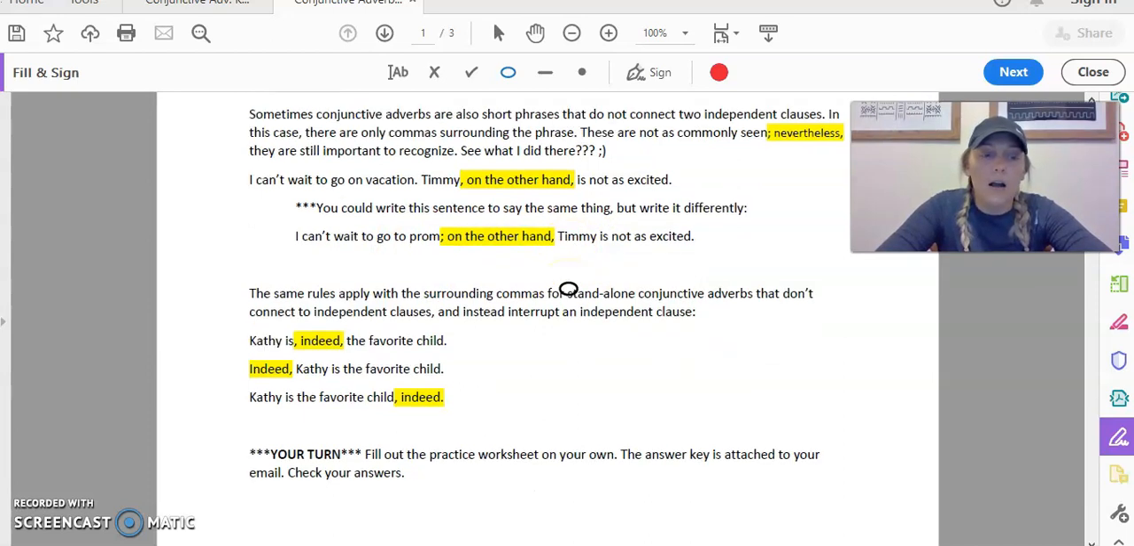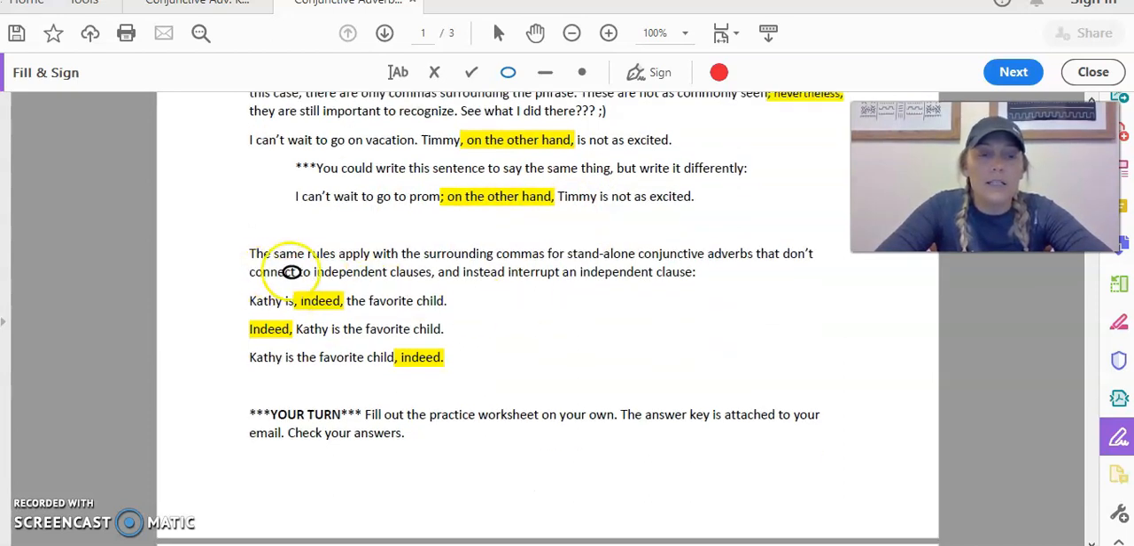Okay. Down here, it says the same rules apply with the surrounding commas for standalone conjunctive adverbs that don't connect to independent clauses and instead interrupt an independent clause. So I've got 3 sentences, all pretty much the same sentence. However you want to write it, just make sure that you punctuate it correctly.